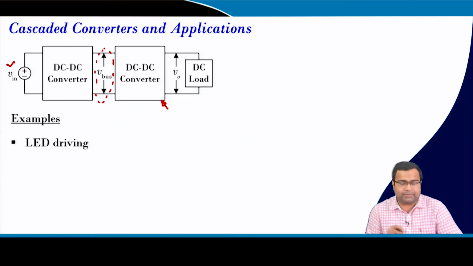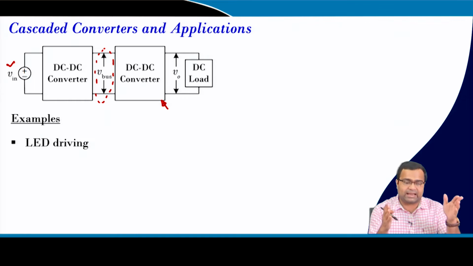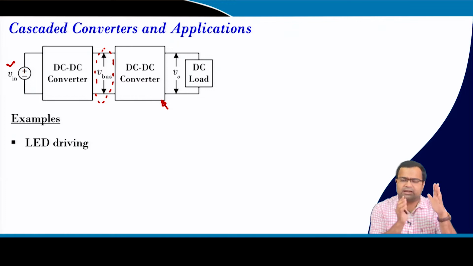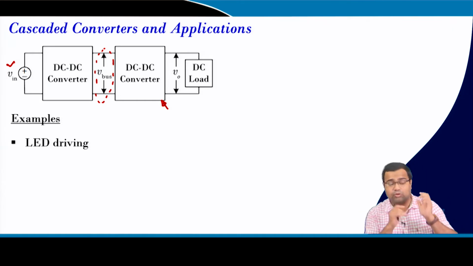Okay, I want to give an example. If you take automotive LED driving, in general it has a 12 volt battery, and then you need to drive multiple LED loads, because most of the recent cars are coming up with LED lighting systems, which include headlight, tail light, fog light, and various other lights, and they have different voltage ranges. For example, the headlight can be in the range of 12 to 14 volt, and then there are other lights, but the battery is 12 volt. So, if you want to convert from 12 volt to 14 volt or 12 volt, they are almost close to each other, and the battery voltage can also vary.